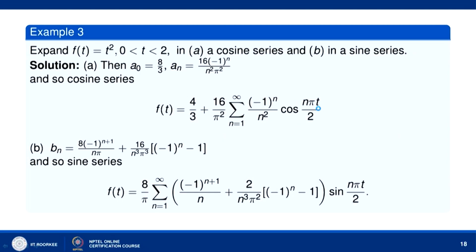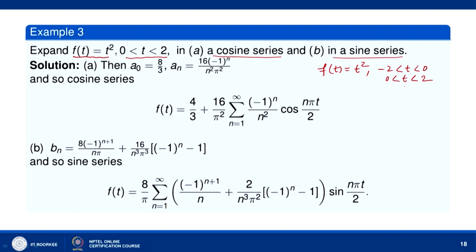Now, let us say for example, f(t) equal to t², defined over the interval 0 to 2. We want to find a Fourier cosine series and a Fourier sine series. If we want the Fourier cosine series, we will extend the function f(t) over the other half interval, minus 2 to 0, by taking an even periodic extension. So, we will define the function f(t) as an even function over the other half, that is f(t) equal to t² when minus 2 is less than t less than 0.